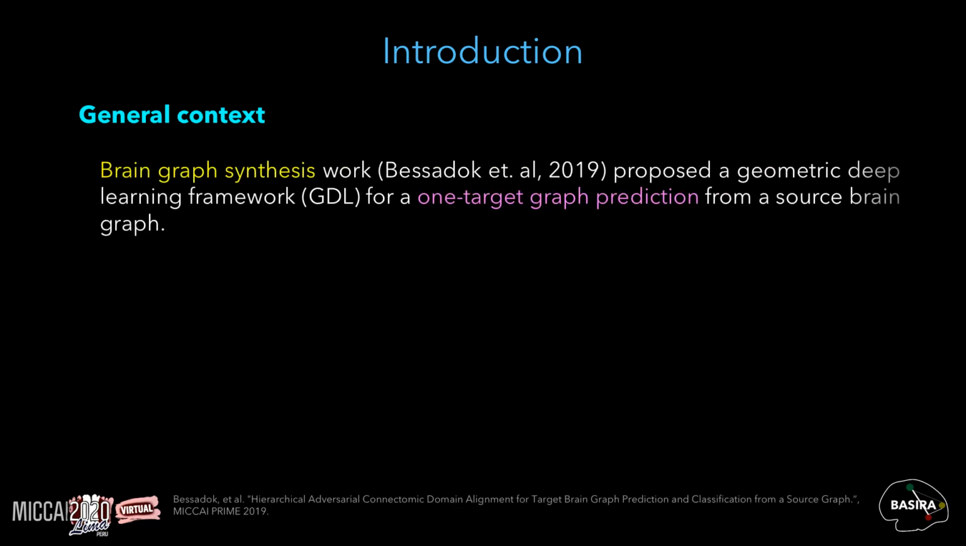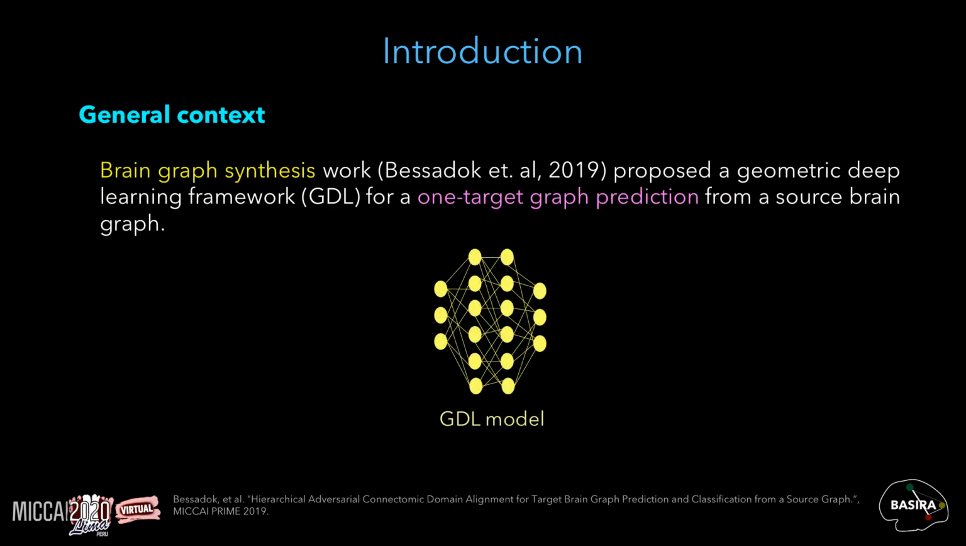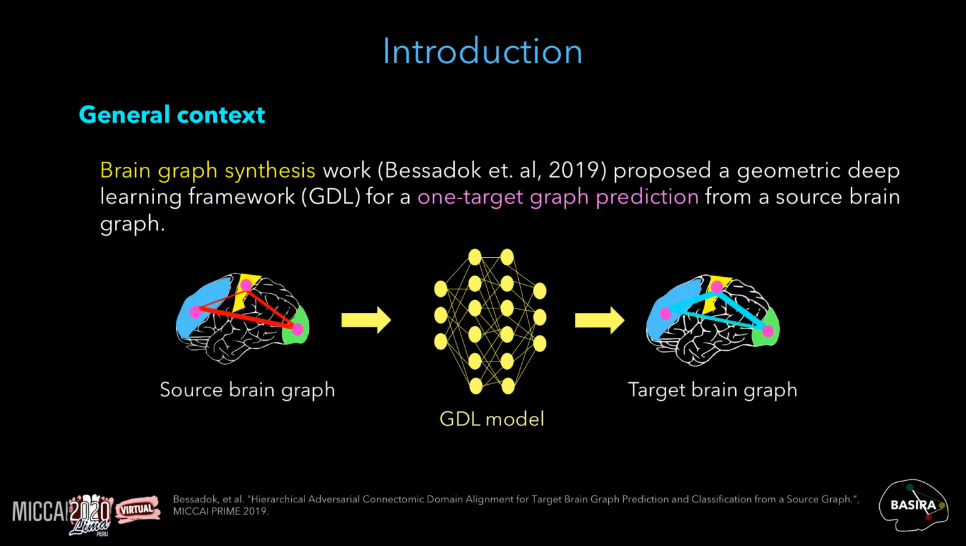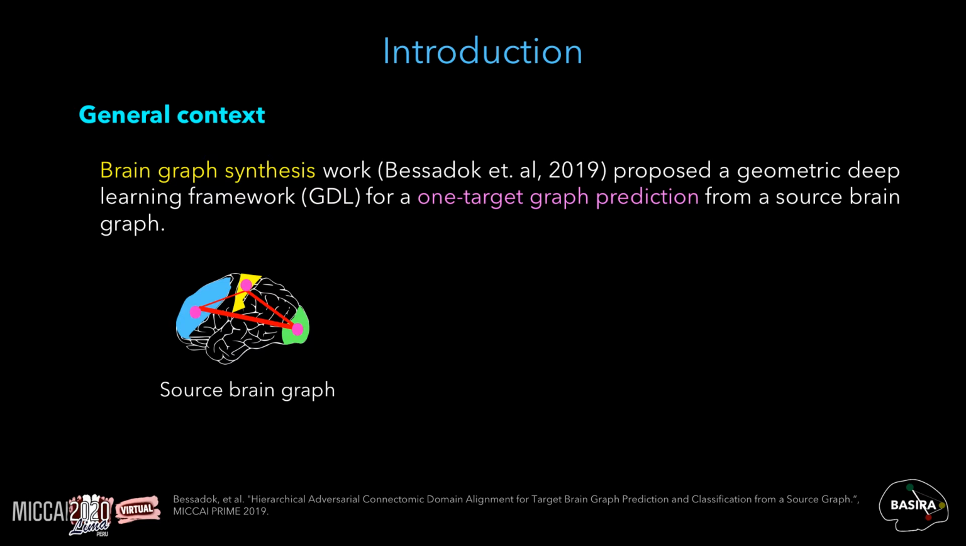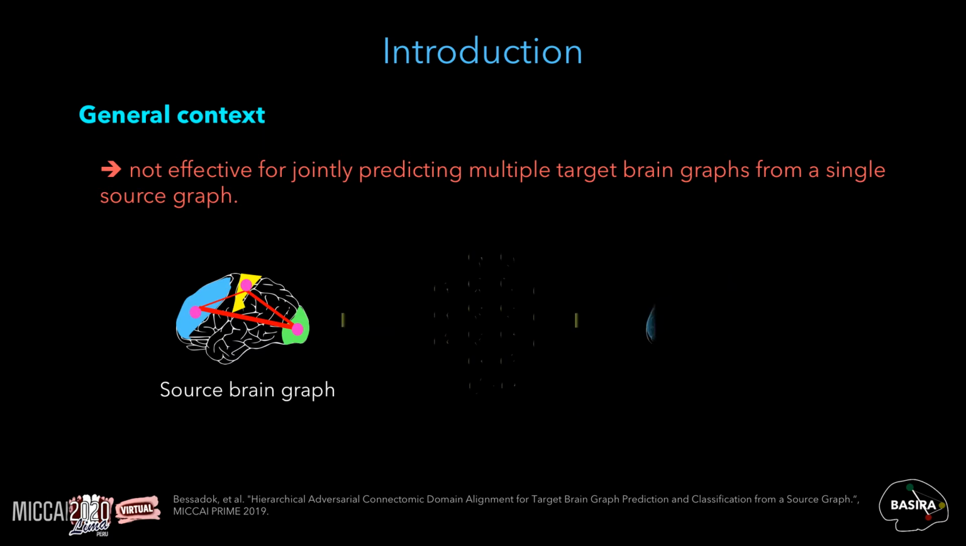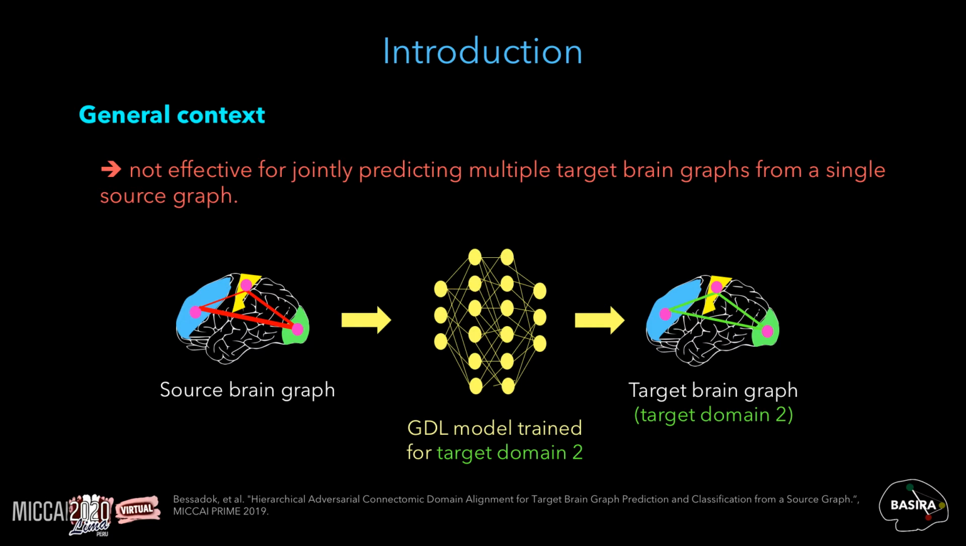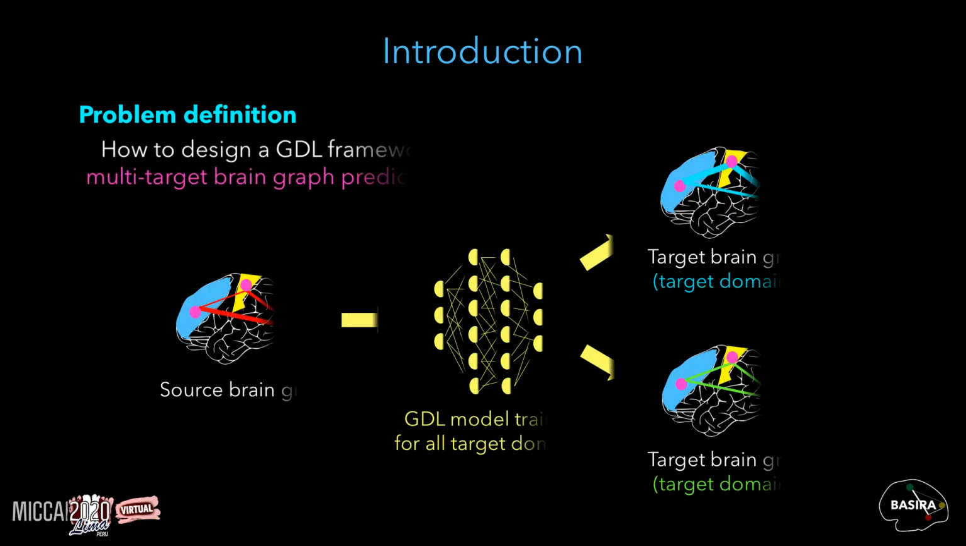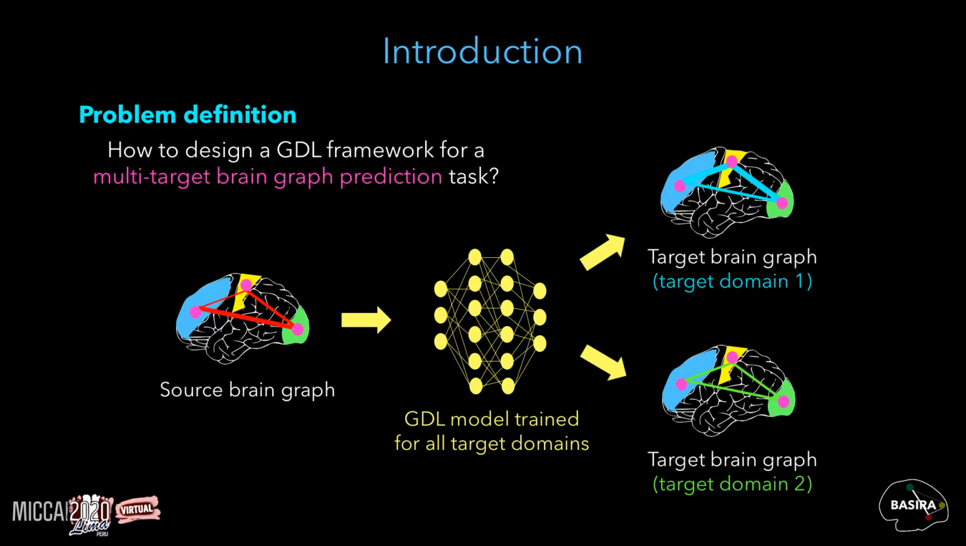To address this issue, a recent brain graph synthesis work proposed a geometric deep learning framework for a one-target brain graph prediction from a source brain graph. However, it is not effective for jointly predicting multiple target brain graphs from a single source graph. For example, if we have two target graphs to predict, we need to train two distinct GDL models for each target domain. So the question we aim to answer in this work is how can we design a GDL framework for a multi-target brain graph prediction task where we train a single model for all target domains.